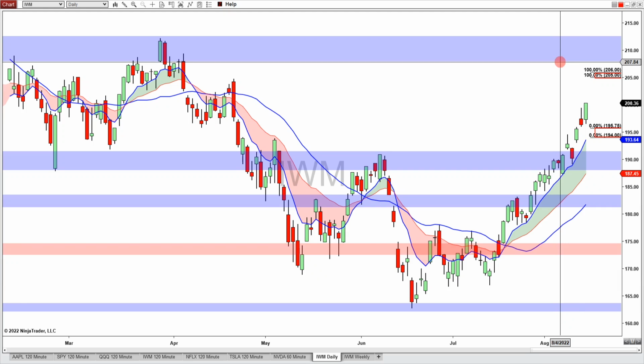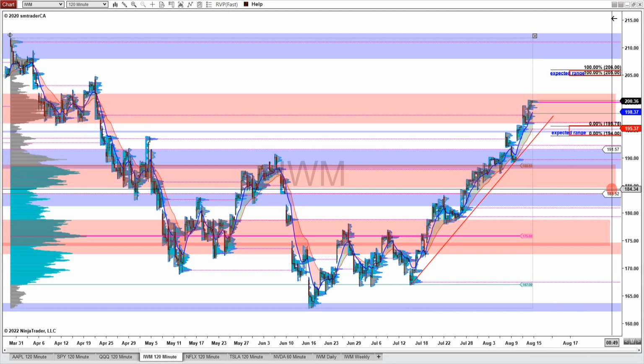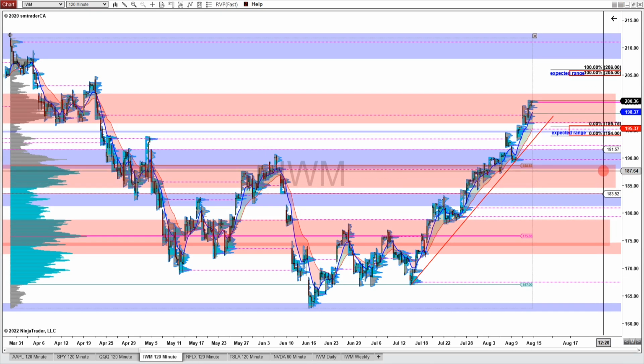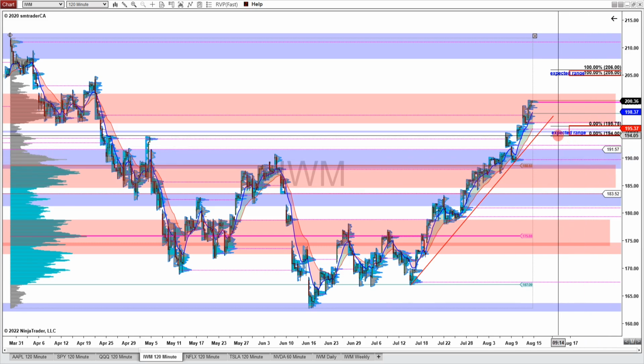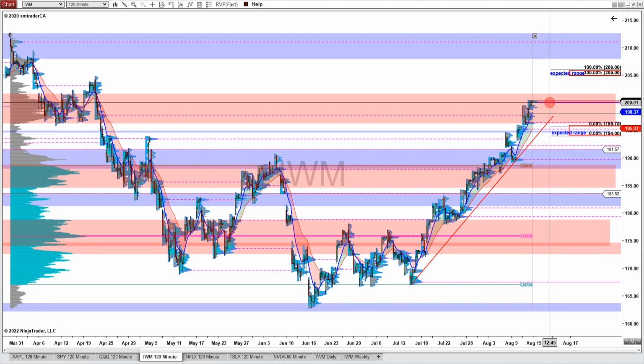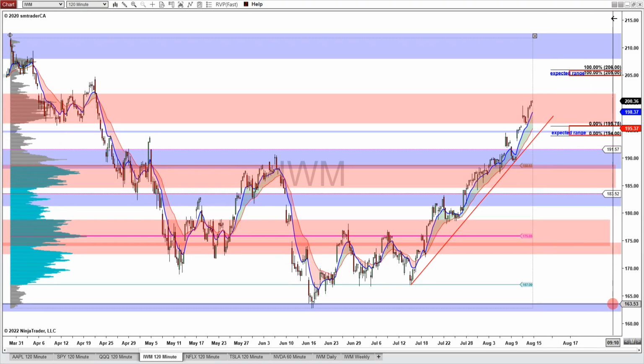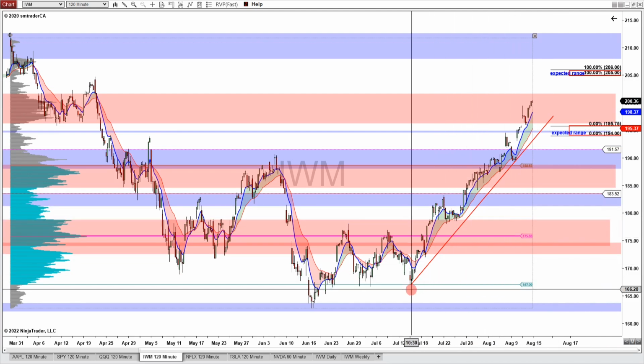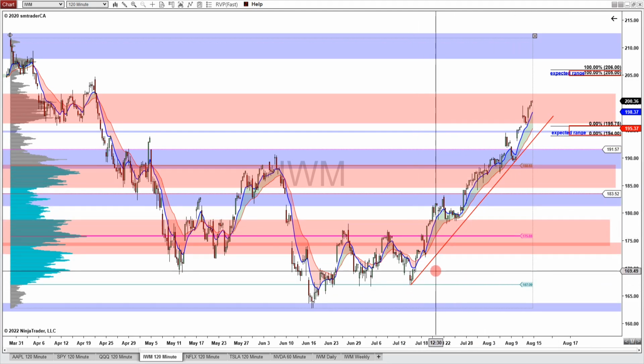And on this intraday chart, we see a couple of the VPOCs near the lower range. They are near the 196.50 and 195.25. And also there is Friday's point of control near 200. Notice the steep ascent from the July 14 low to the present.